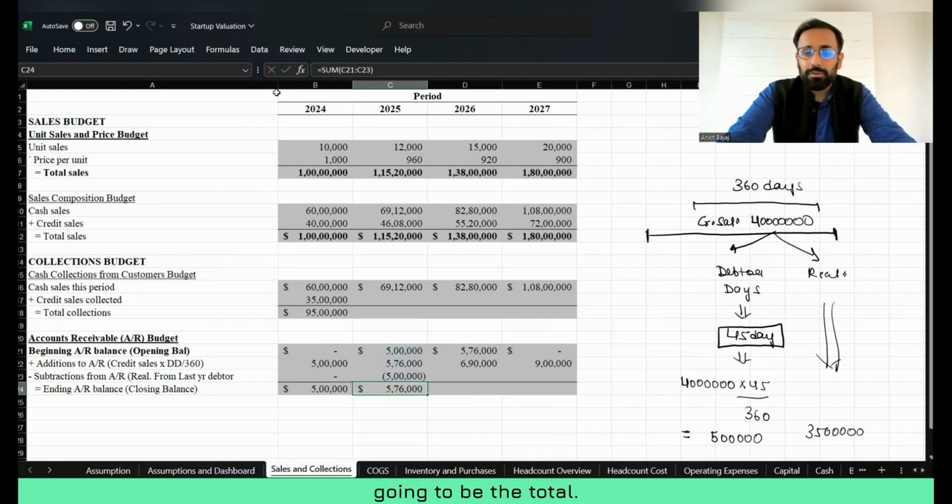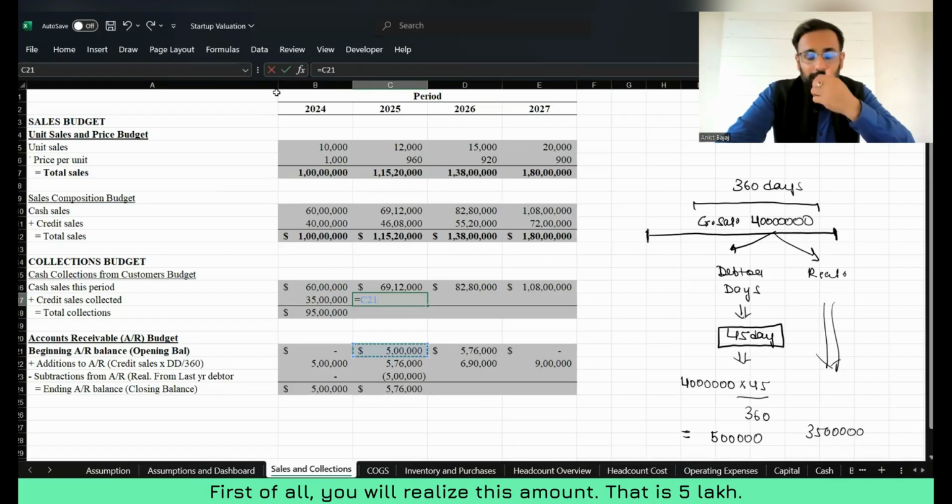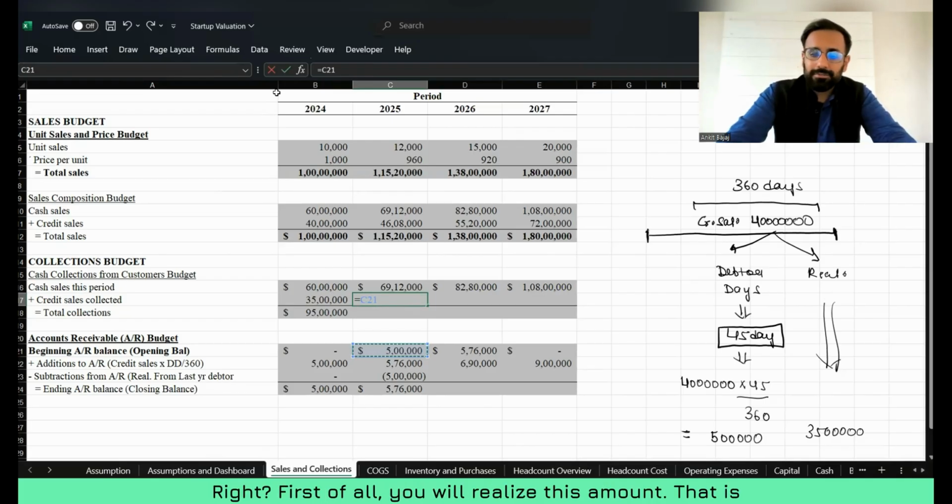So this is going to be the total. This is going to be the ending account receivable balance. So here, how much will you realize in this year? First of all, you will realize this amount, that is 5 lakh, right?